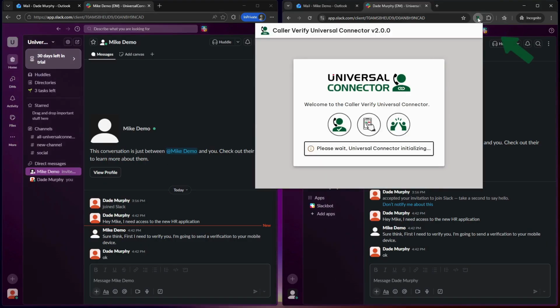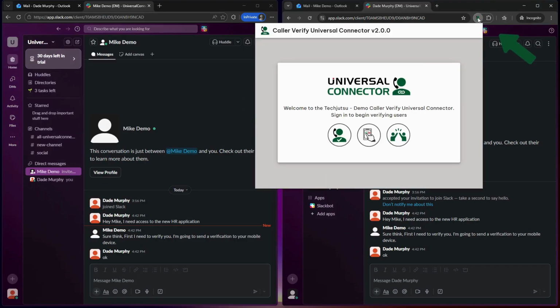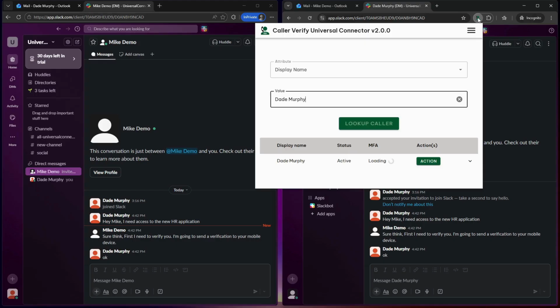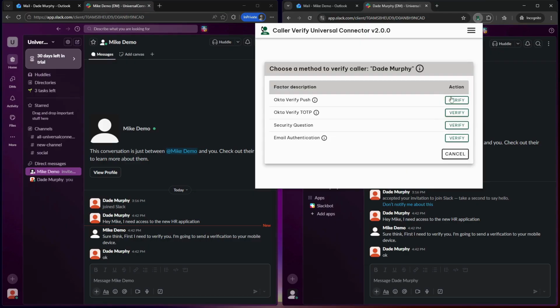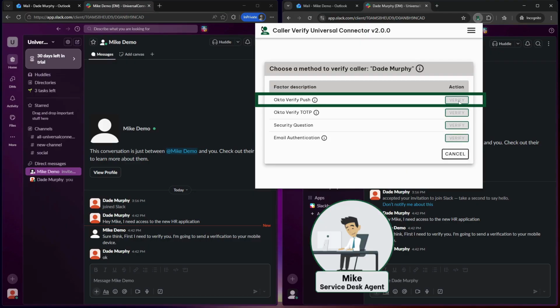Mike opens Universal Connector from the browser toolbar. Universal Connector automatically retrieves the contact's name from the open chat and searches for the account. Then he clicks the Action button and selects Verify Caller from the pop-up menu. "Dade, you should be receiving a push notification from Okta on your phone.